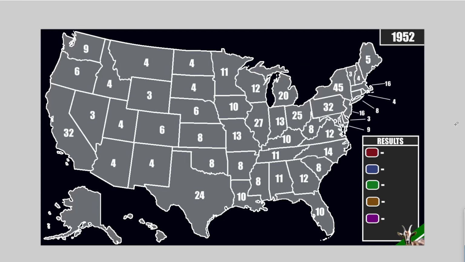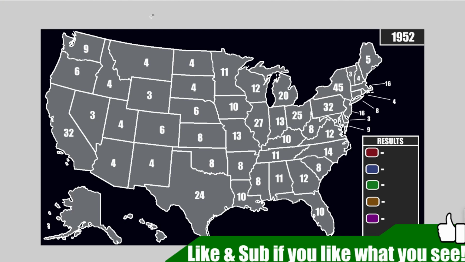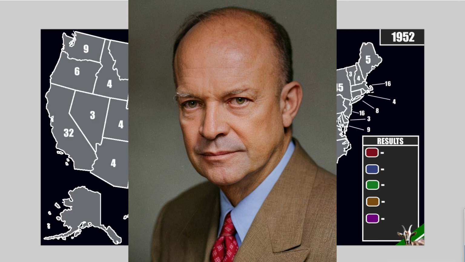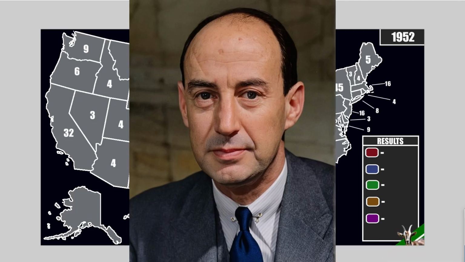Today we are diving back into the election series, and we are going to be doing both 1952 and 1956 today. Now these elections were both between two heavyweights, one on each side, and then of course the smaller third-party candidates, which we'll get to too. But for this election, in my subscriber poll, which is how everyone voted on this, the Republican candidate is going to be the famous General Eisenhower, and the Democratic candidate is going to be Adlai Stevenson II.